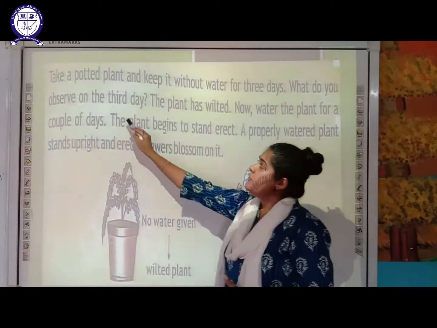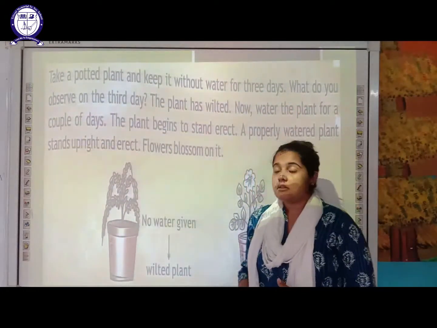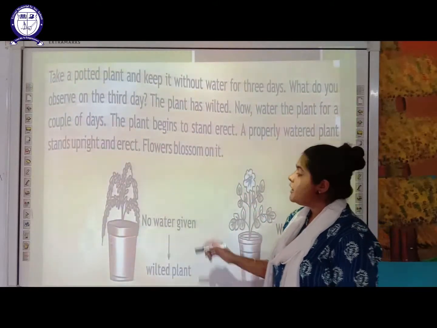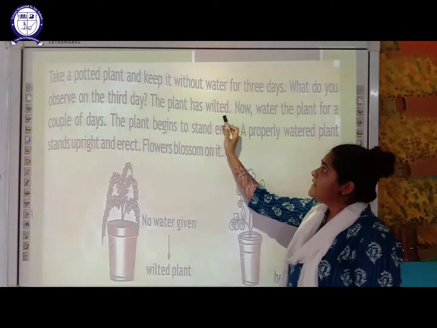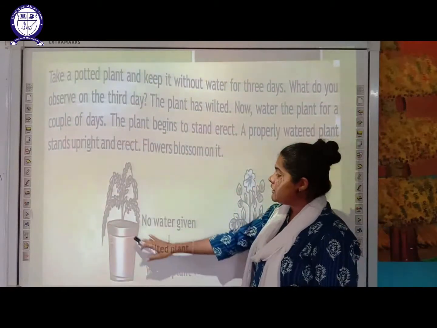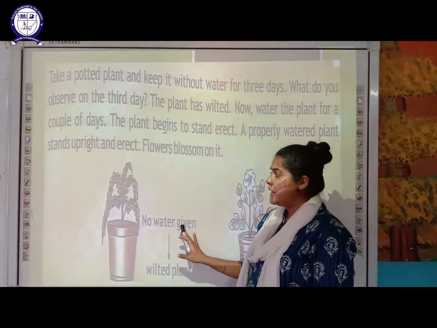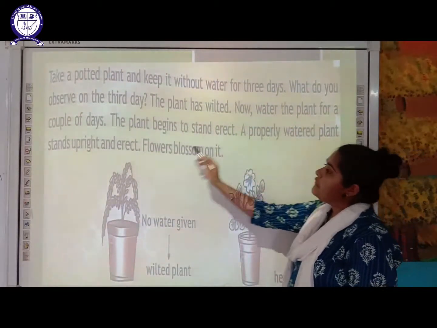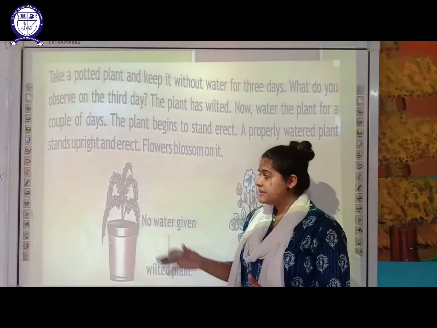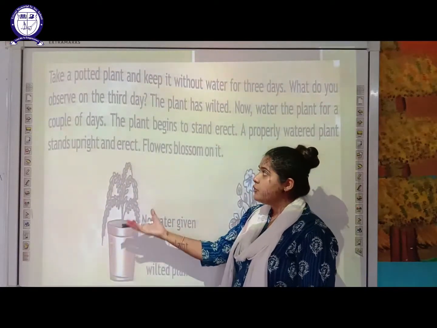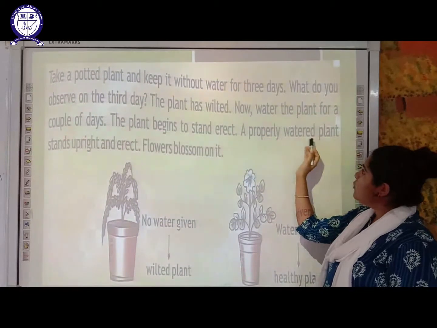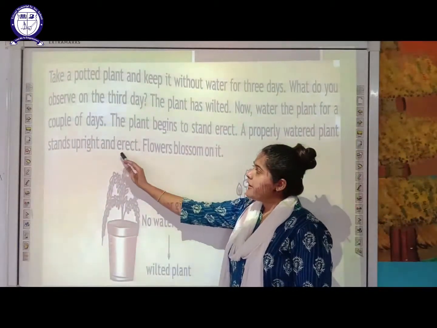What do you observe on the third day? So what are you going to see after 3 days? On the third day you will see the plant has wilted. As you can see here, no water is given to this plant and it has wilted. Now water the plant for a couple of days. With the same plant you have to water it for a few more days. Then the plant begins to stand erect. A properly watered plant stands upright and erect.